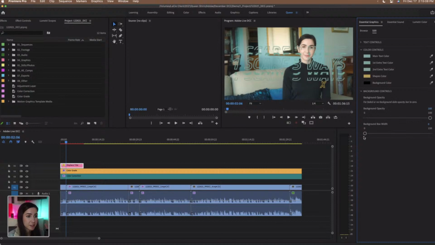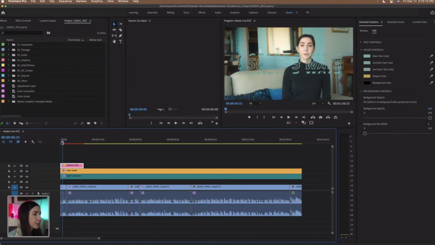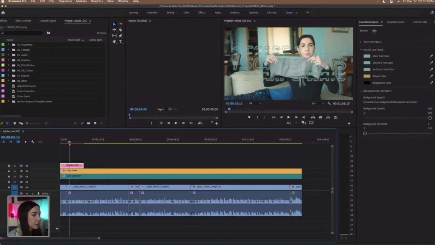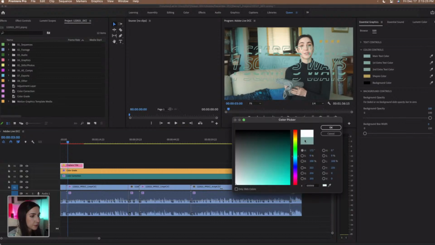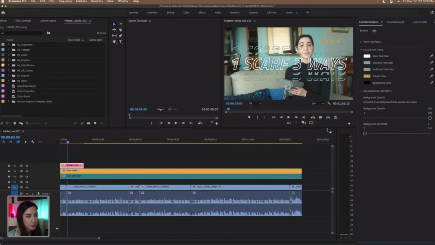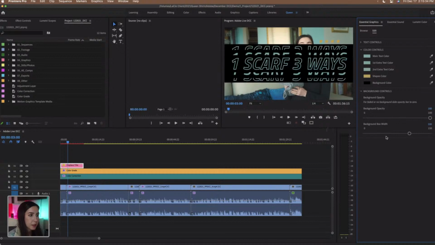And if I go all the way to 0, we're not going to have a background at all. So if I just scrub through real quick on my timeline again, this is essentially what it would look like. Now, this could work if you changed your main text color to something like a white. So let's try that real quick. It would pop, and that works. But we're gonna keep it the way it was, so I'm gonna press Command Z and Command Z one more time, and we're gonna leave our background box width to 100.